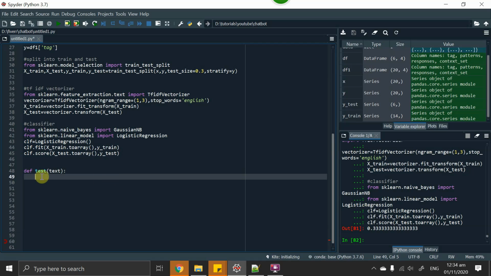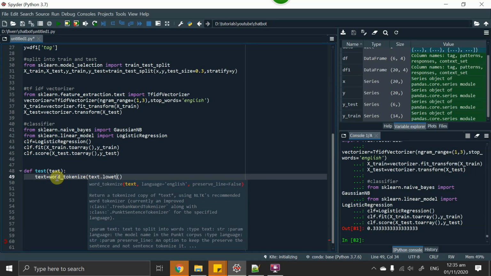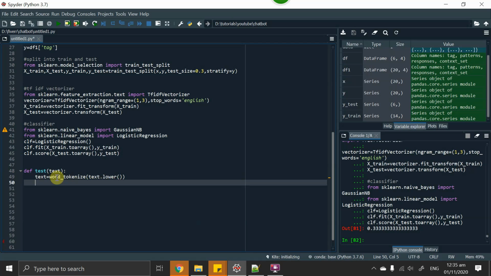So here is our text, which is a sample test that we will give at runtime. The first step we have to do is convert it to lower case and then tokenize it. So I have to use word_tokenize to tokenize after converting it to lower. After that, I have to apply the lemmatizer over it.